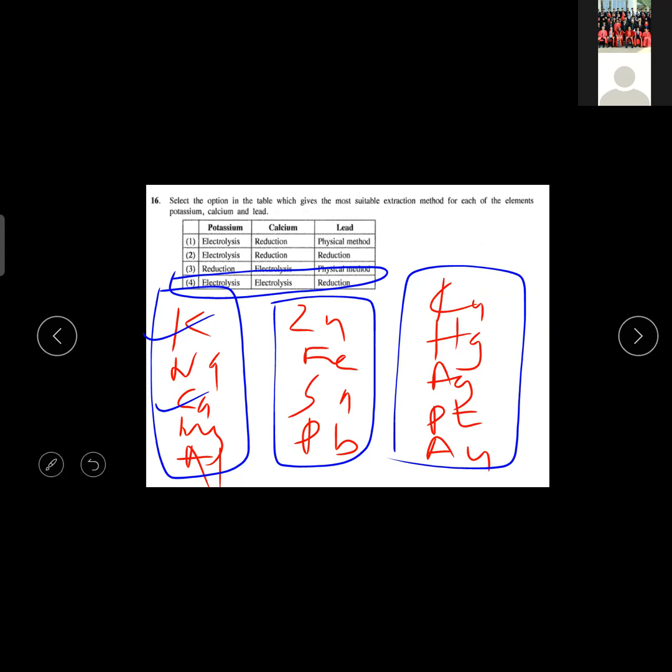So for the answer, electrolysis and reduction. Mostly some students would have gone for electrolysis, reduction, and physical method, the first answer, because most of the places you study like that. They give one example for electrolysis, second example for thermal reduction, third example for physical methods. So that is a common thing. But here they have twisted the question a little bit: 2 electrolysis and 1 reduction method.